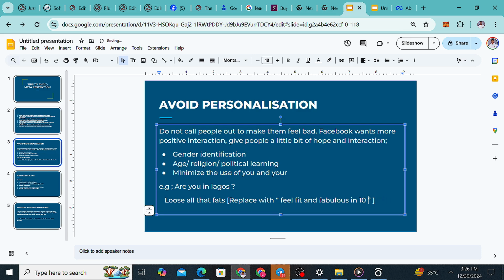Even this one that I wrote, they would disapprove it. Like in 10 minutes, how no, in 10 minutes is a claim. Lose all that fat, they can still accept that. But lose your fat, they may not accept it. So you want to just minimize the user, you and yours is very, very important. So I believe this will be helpful to you.